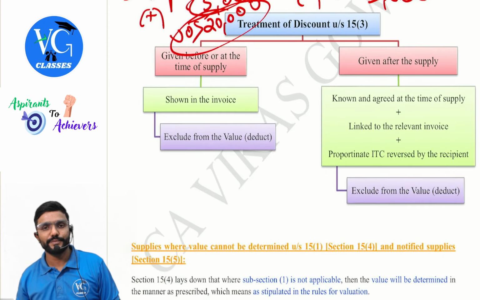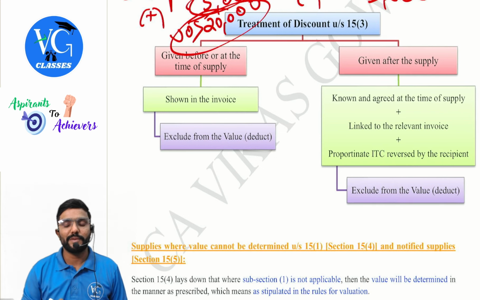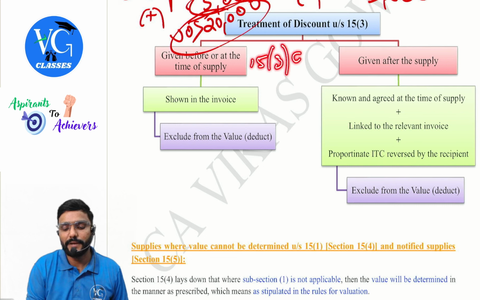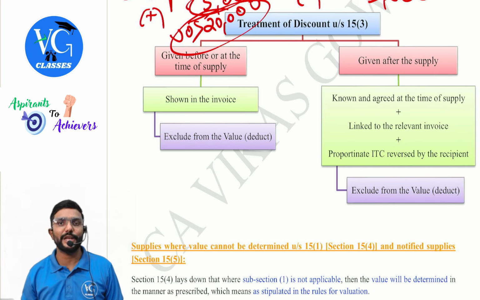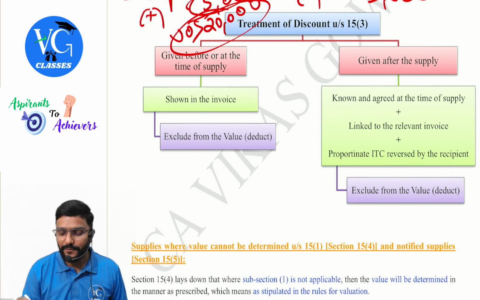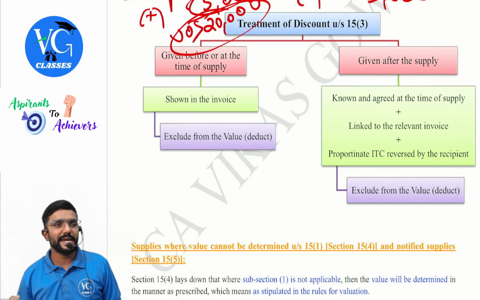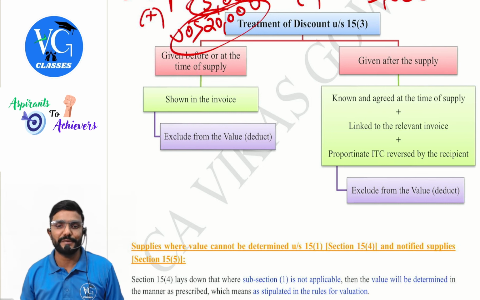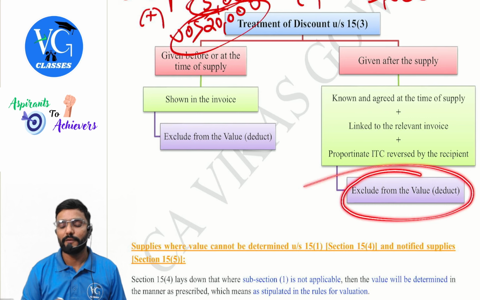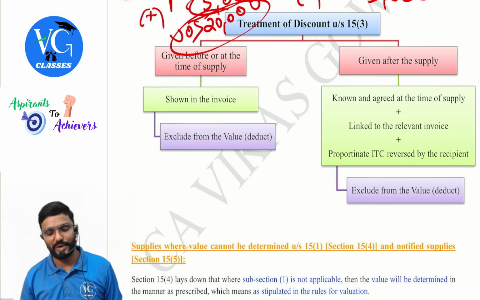Next, treatment of discount. Two types of discount are there. First, if it is given before or at the time of supply, that is 15(3)(a). Shown in the invoice, yes, you can exclude it while calculating the value. If it is given after the supply is made, then check 15(3)(b). All three conditions have to be satisfied, guys. Known and agreed at the time of supply, linked to the relevant invoice, proportionate ITC reversed by the recipient, excluded from the value. That means deduct it. Only if all three conditions are satisfied.